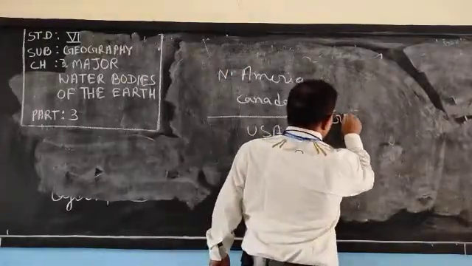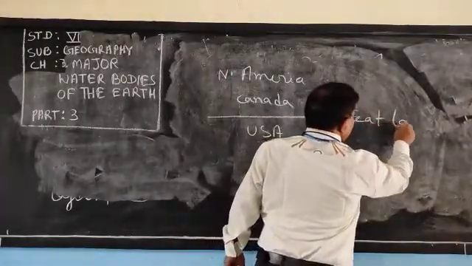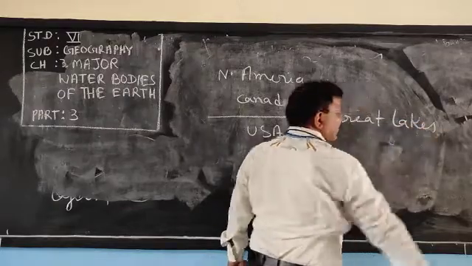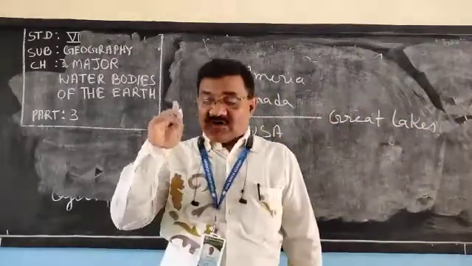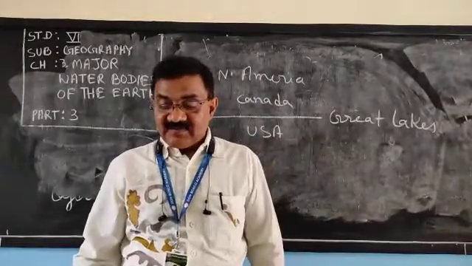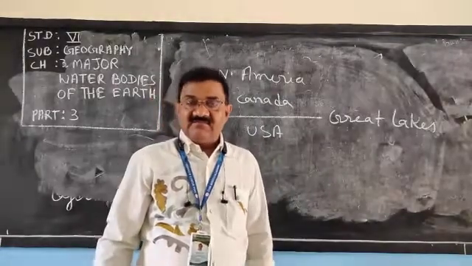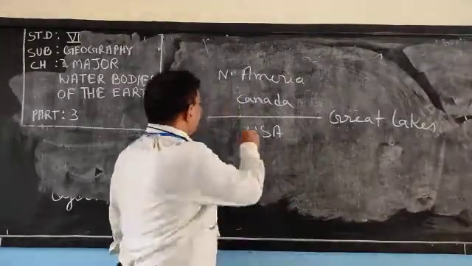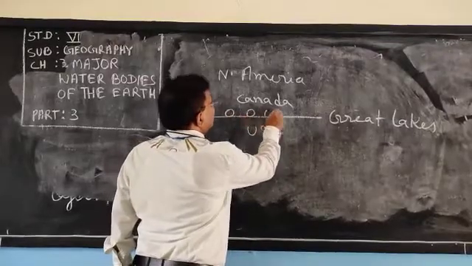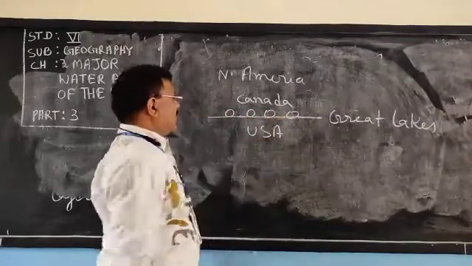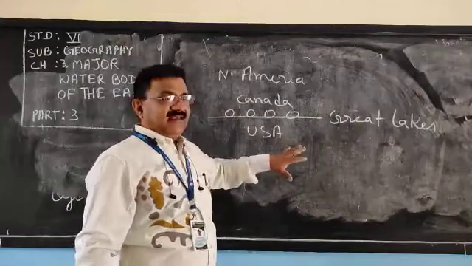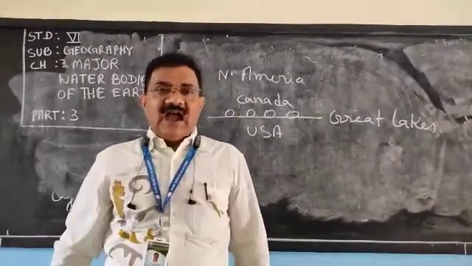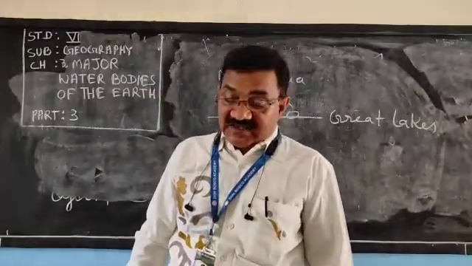What are those? Great Lakes. And actually, Great Lake is not a single lake. It is many different lakes here on the border of Canada and USA.